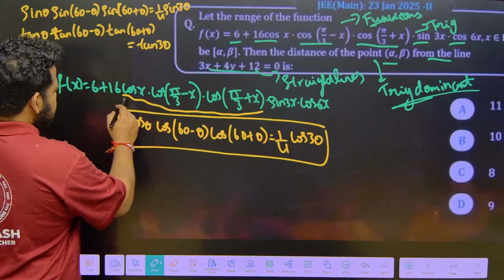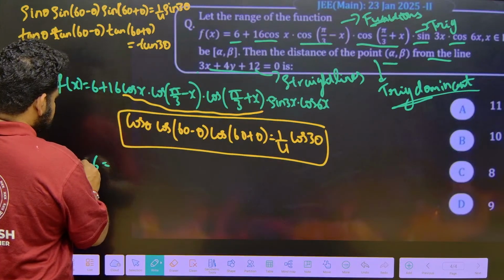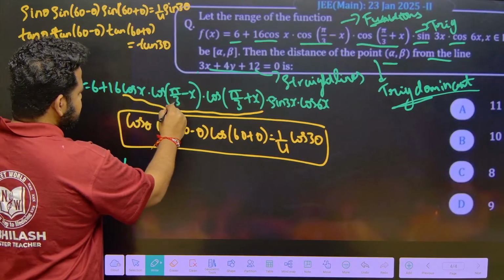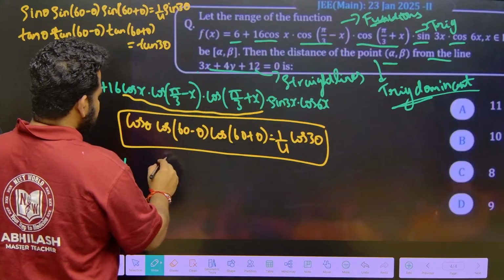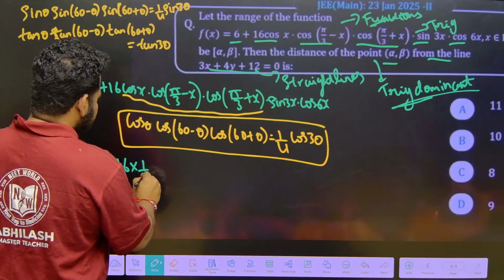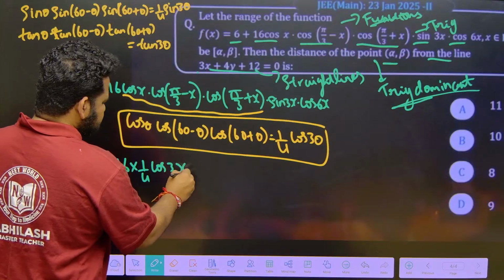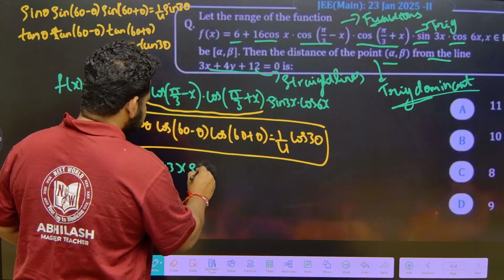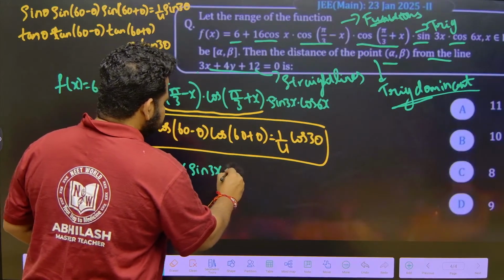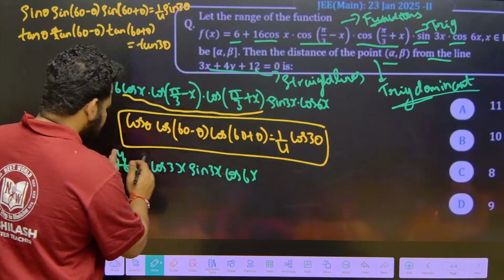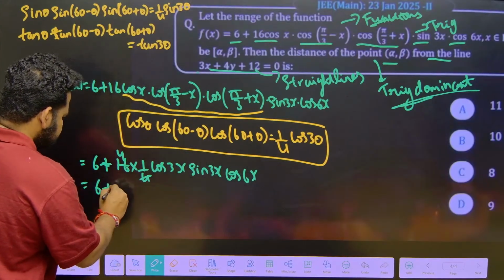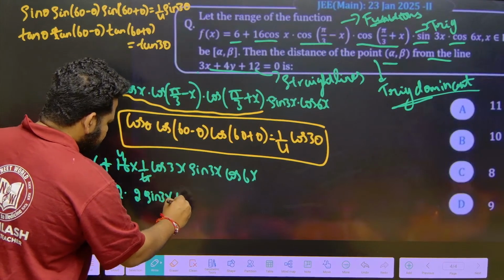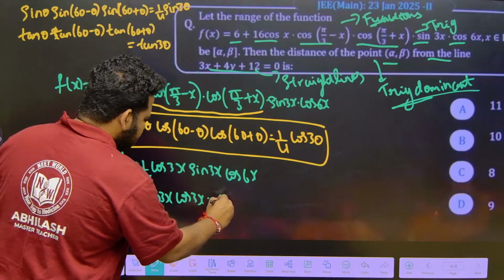Now, it is 6 plus 16 cos x, and cos(60 minus theta) cos(60 plus theta) is nothing but 1 by 4 cos 3x. So 4 ones are 4, 4 fours are 16. What do we have now? Into sin 3x into cos 6x. Now out of this 4, 2 I will send this side. So this will become 6 plus 2 into 2 sin 3x cos 3x into cos 6x.